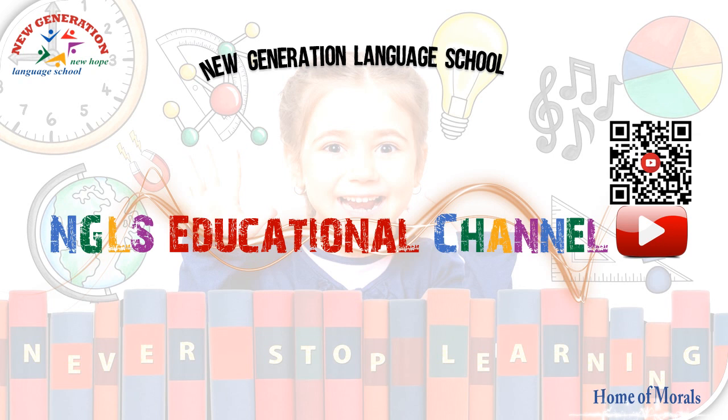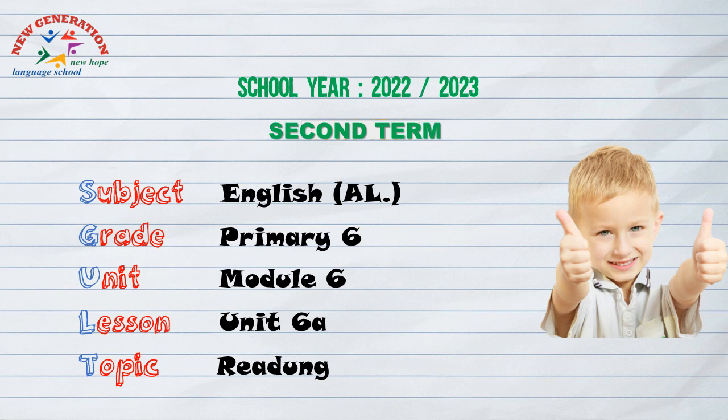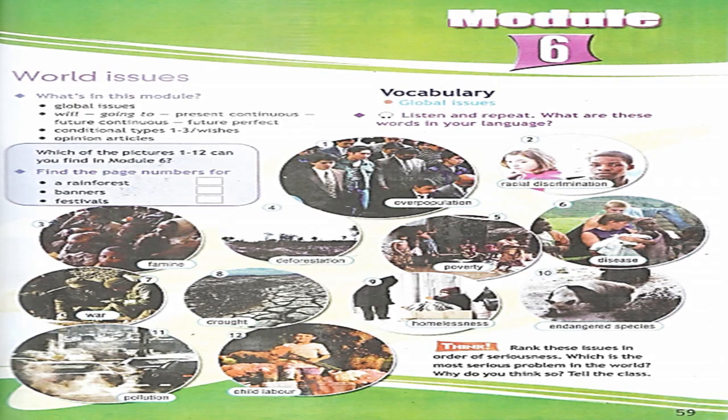In this session we are going to start dealing with the second term content. So let's see what we have today. As you see here, Module 6, Unit 6A, Reading. Let's move. This is the module page, and as you see here, the module title is World Issues.